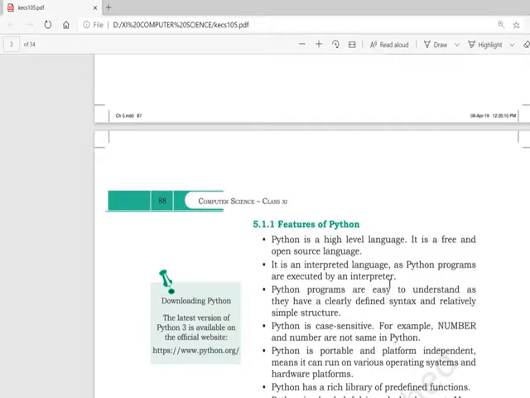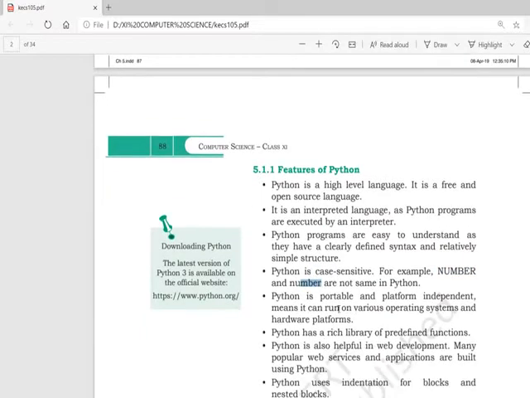So let's focus upon the next thing, features of Python. Python is a high level language and it is free as well as open source. You are not going to pay for it, and the source code is also available. It is an interpreted language. That means it converts the source code into machine code line by line. And it is easy to understand. If you are a new learner to any programming language, you will be more comfortable learning with Python because the syntax is easier and compatible with our previous knowledge.